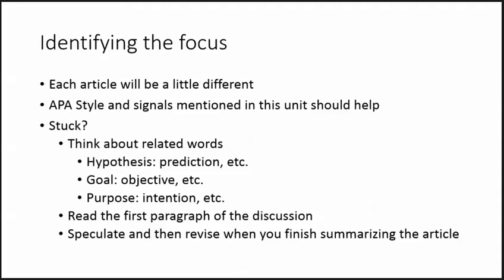The two examples not only provided practice, but also highlighted that each article will be a little bit different. APA style helps us know where to look, and this unit mentioned a number of signal words to look for. If you're stuck, try to think of alternative words the authors might have used.